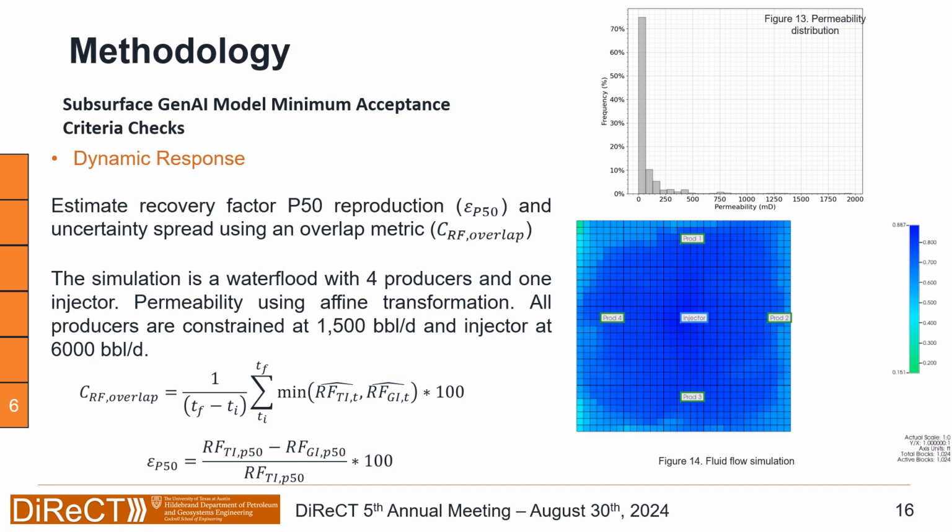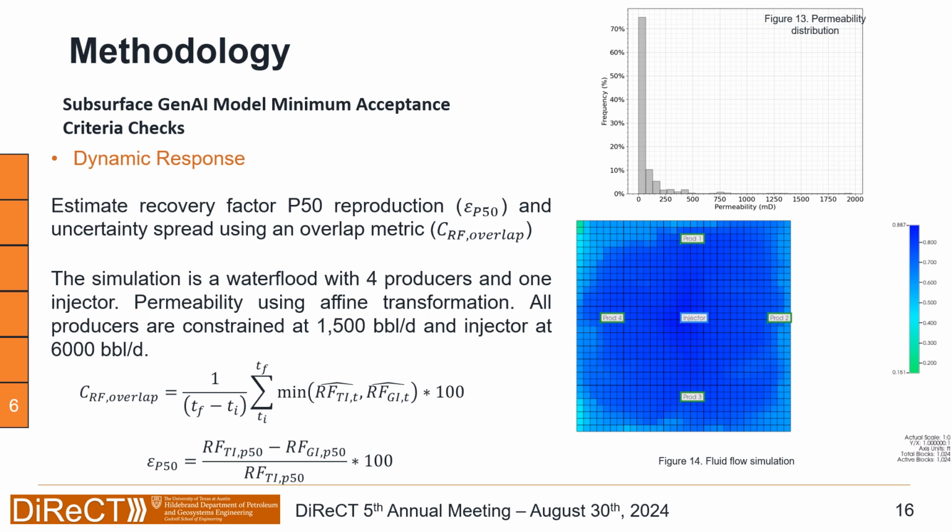The exactitude of reproduction of the recovery factor is calculated using an epsilon p50, which is the relative error of the generated images compared to the training images, normalized by the recovery factor of the training images. In order to know the percentage of error that we are expecting to encounter, we ensure that this value is not an absolute value, in order to know if the model is under-predicting or over-predicting the recovery factor.